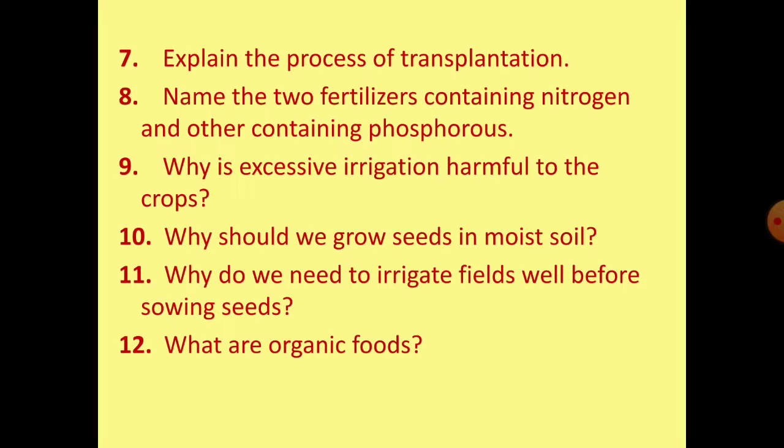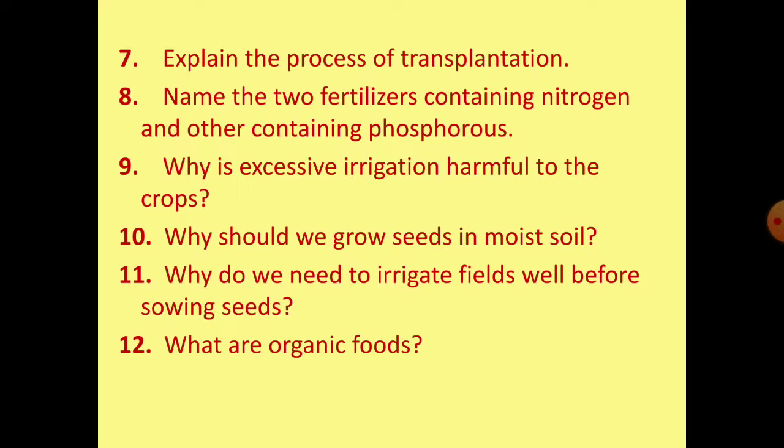Why is excessive irrigation harmful to the crop? Excess water supplied to the crop may result in a condition known as waterlogging. It reduces air in the soil, thereby damaging the roots. If too much water is added in the soil, the water will log and there won't be any air gaps for the plants or the microorganisms to breathe through. This might decrease the amount of ventilation in the soil.